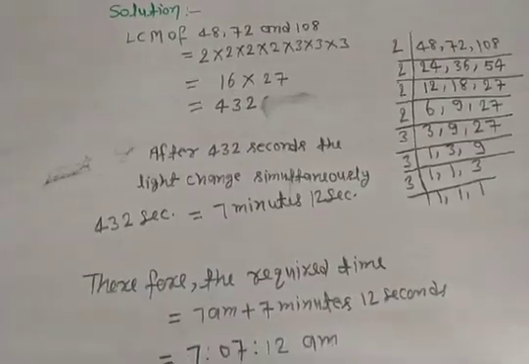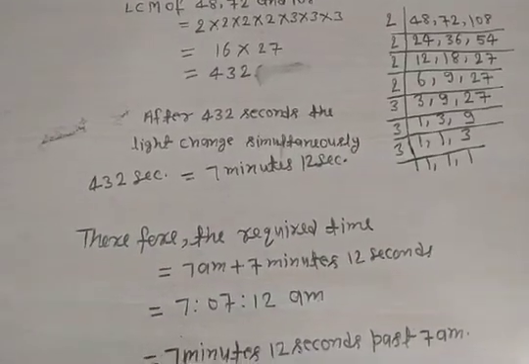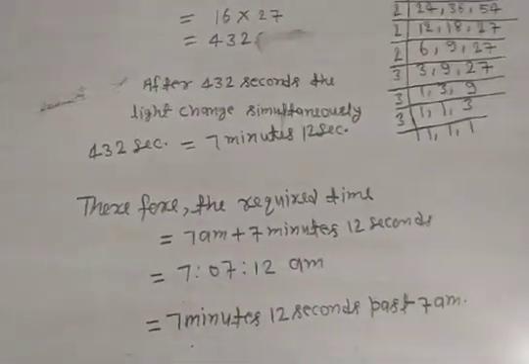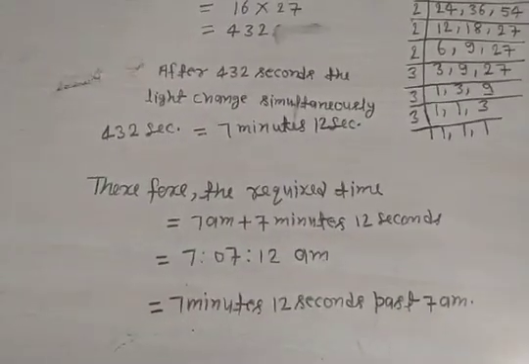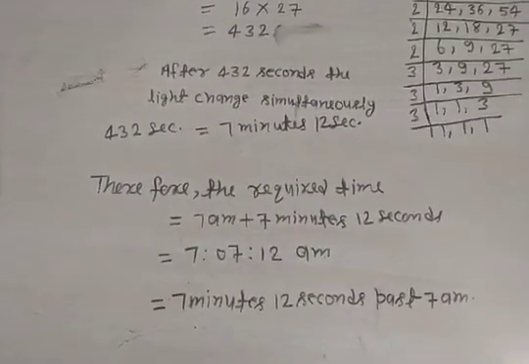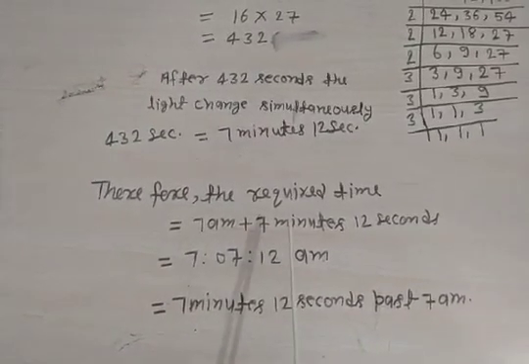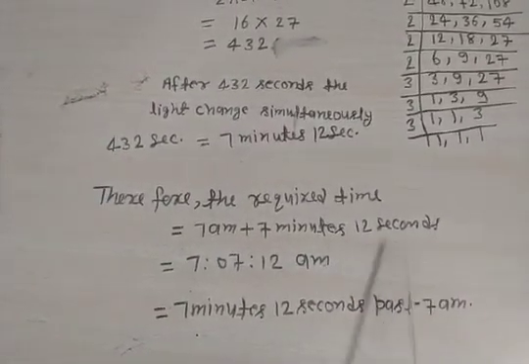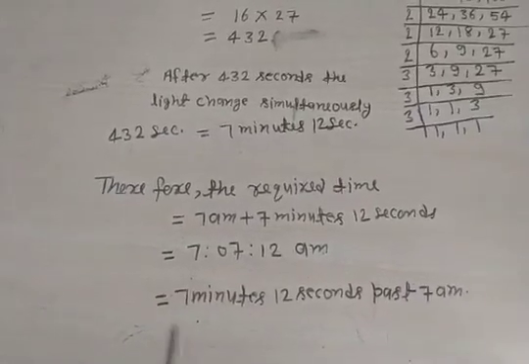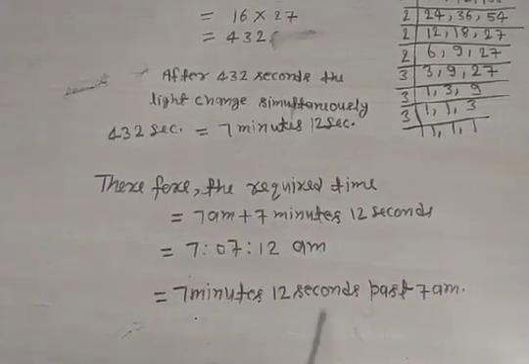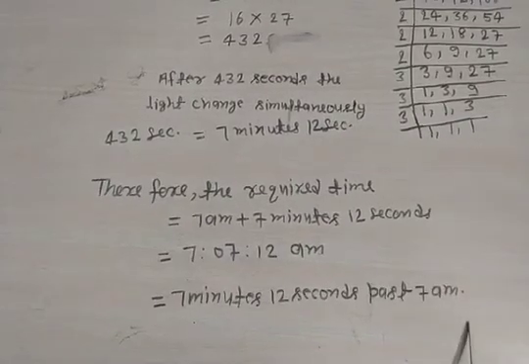Clear? So the time the three lights change together is 7 am plus 7 minutes 12 seconds. You can write it like this, or say 7 minutes 12 seconds past 7 am.